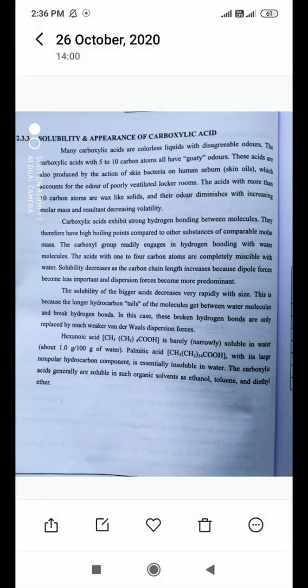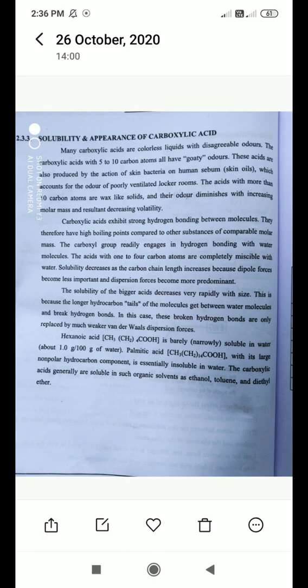Carboxylic acids exhibit strong hydrogen bonding between molecules. They therefore have high boiling points compared to other substances of comparable molar mass. If a particular compound with molecular weight 60 has an acidic functional group, whereas another compound, for example an amine, has the same molecular mass of 60, in the COOH case the hydrogen bonding chances are more.